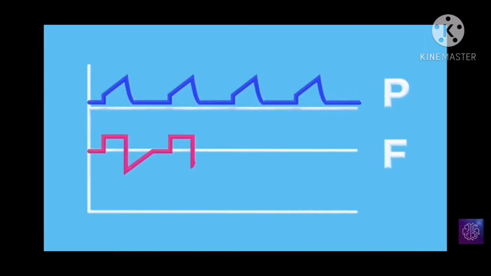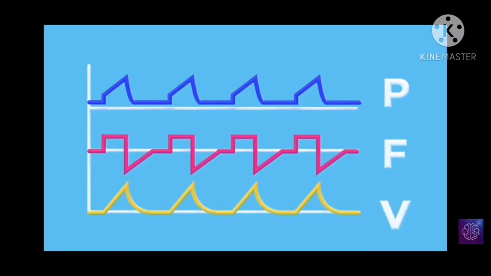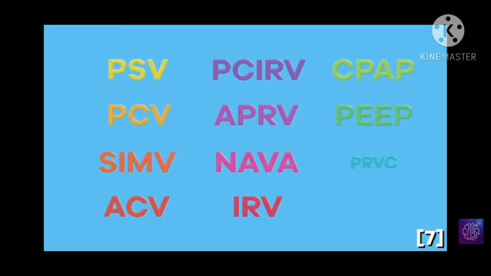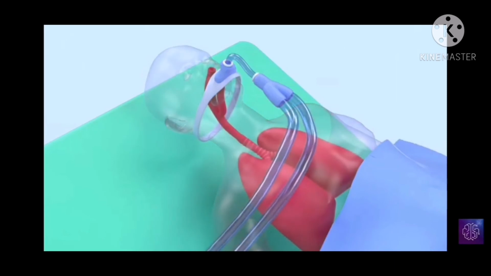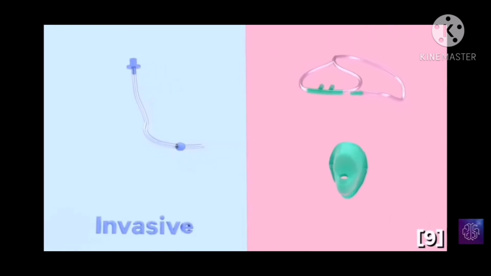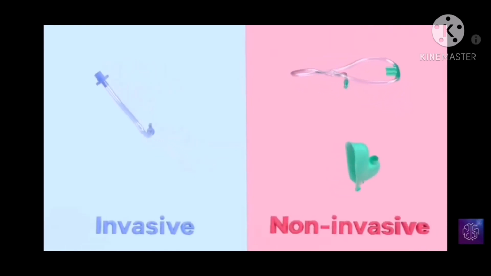Mechanical ventilators constantly monitor the pressure, volume and flow of air. Medical professionals use the monitored variables to choose the best ventilator mode for the particular patient. Invasive mechanical ventilation involves an instrument placed through the mouth into the trachea, such as an endotracheal tube, whereas facial masks and nasal prongs are commonly used for non-invasive ventilation.